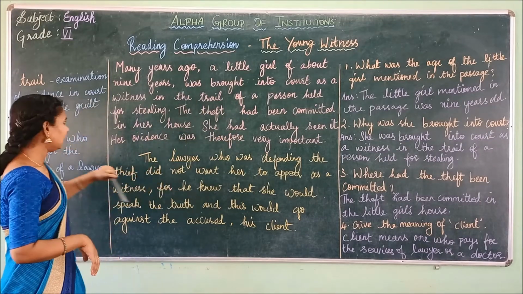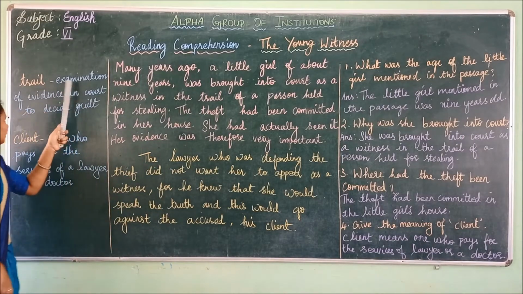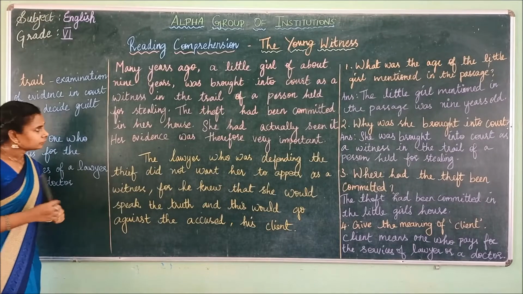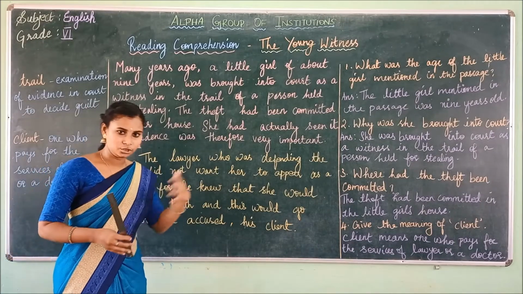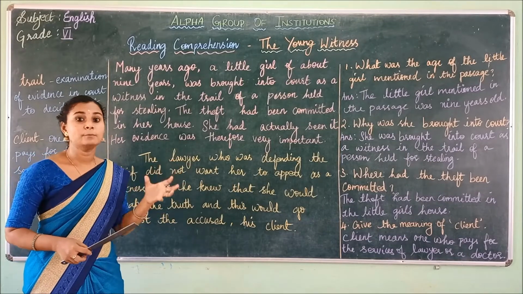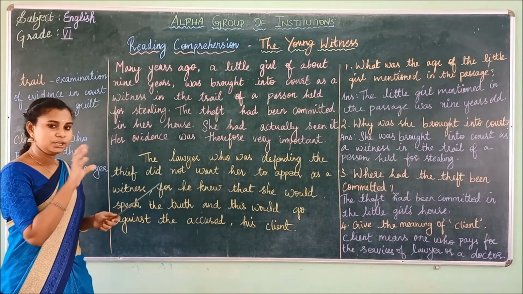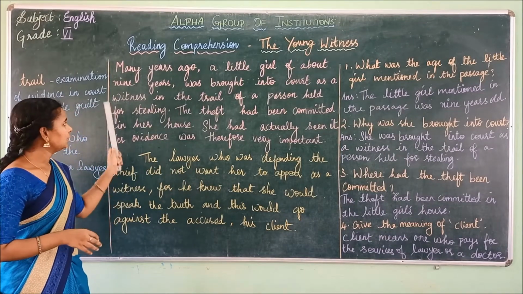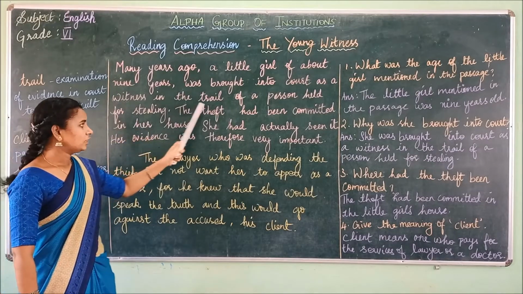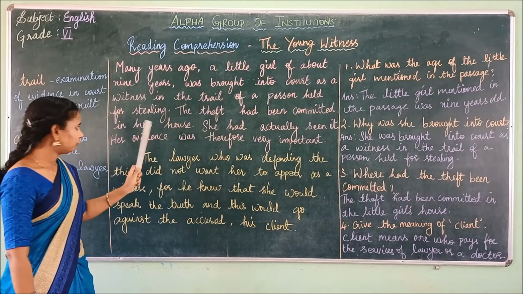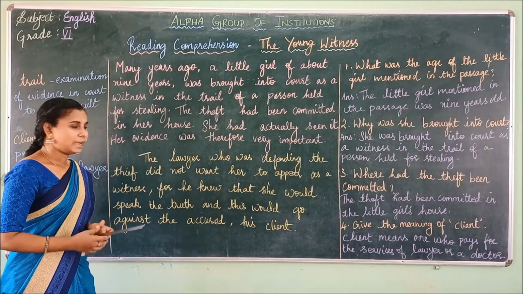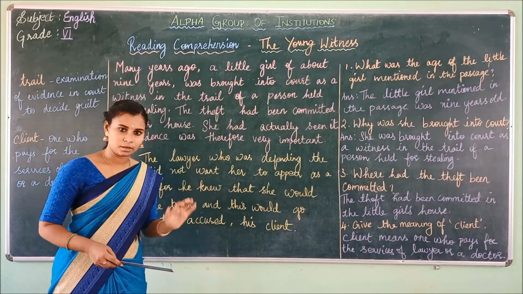What do you mean by trial? As we have seen already, examination of evidence in court to decide guilt. So this girl was brought into court as a witness because she had seen someone stealing something. She is the eyewitness now, brought into court as a witness in the trial of a person held for stealing. The theft had been committed in her house.